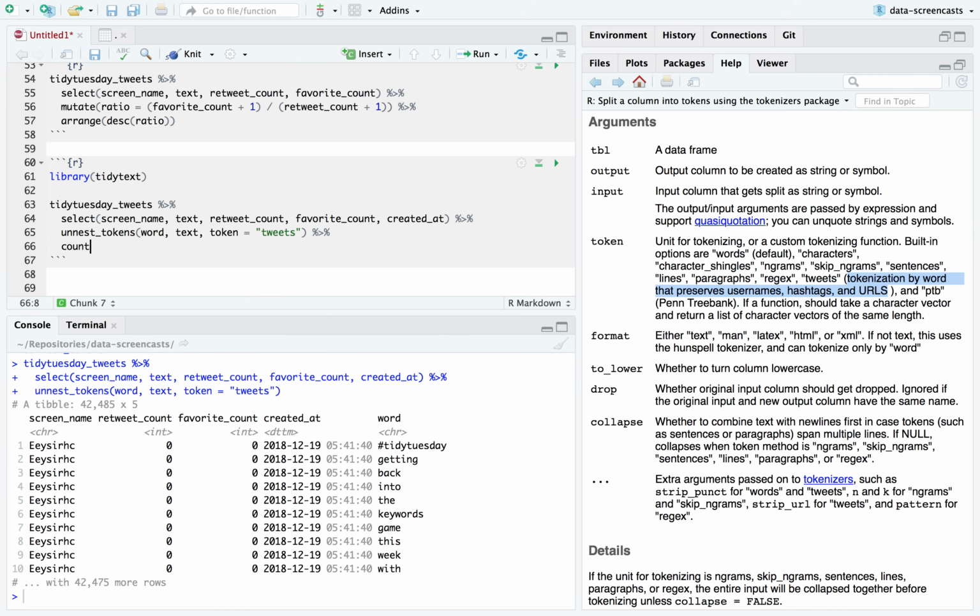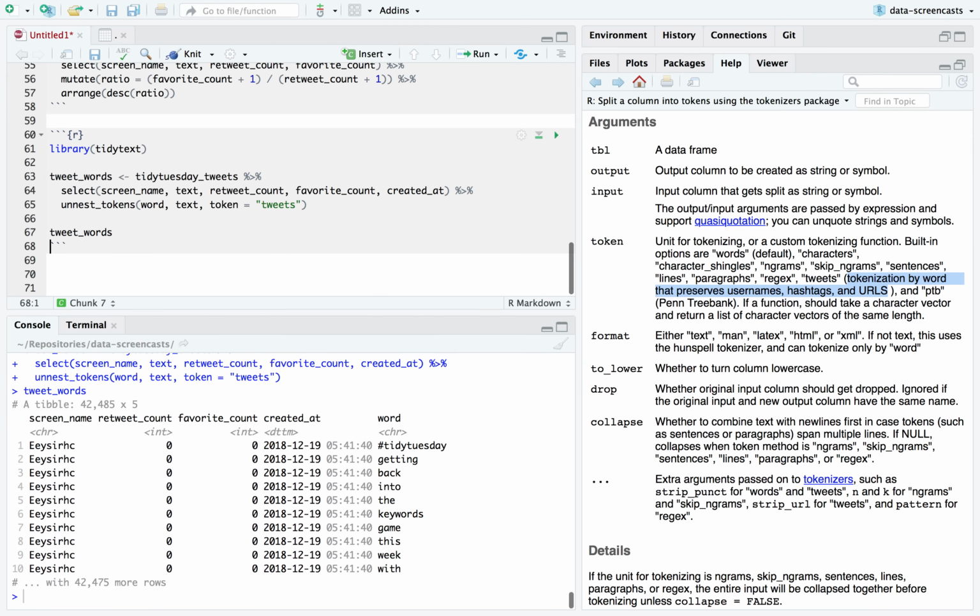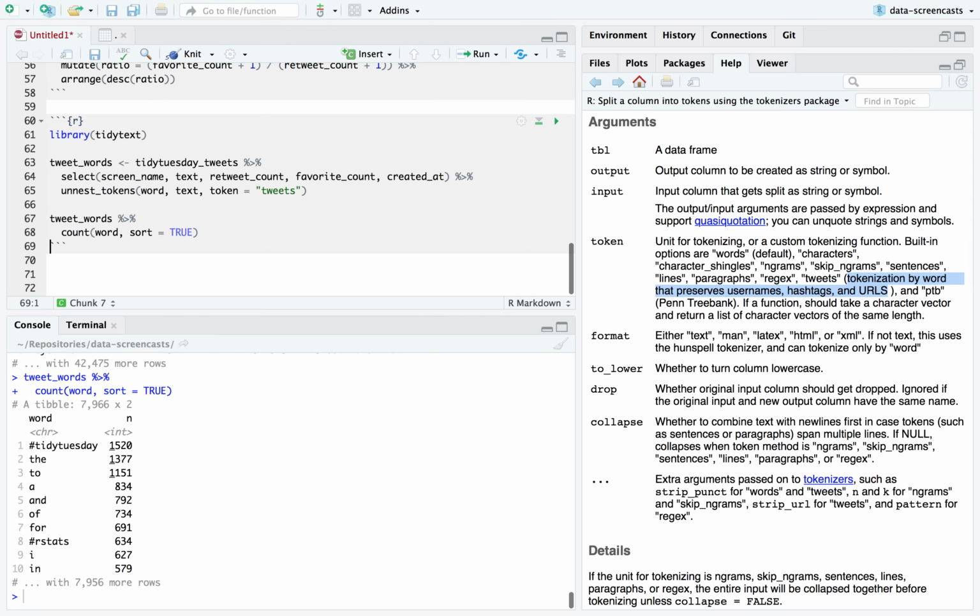So now I can, for example, save this as tweet_words, and I can find the most common words. I can say tweet_words, count word, sort equals true. There's going to be some stop words like the and. Of course, every tweet has hashtag Tidy Tuesday. That's why it's in the data set. So I'm going to say anti_join on our stop words.